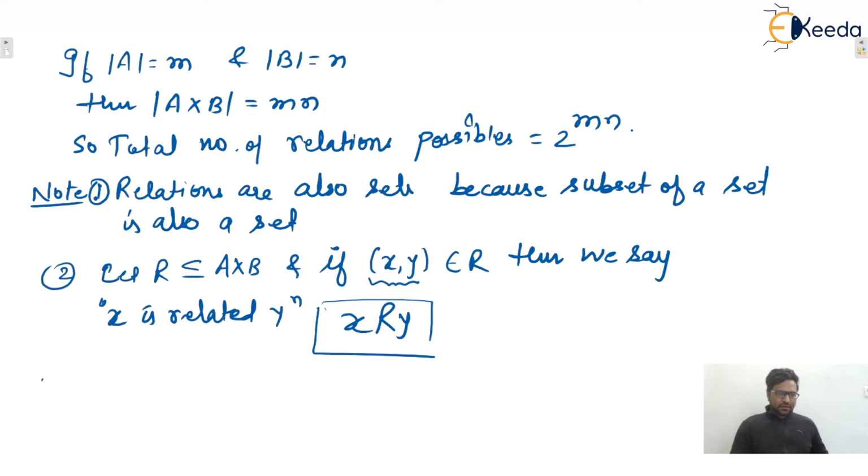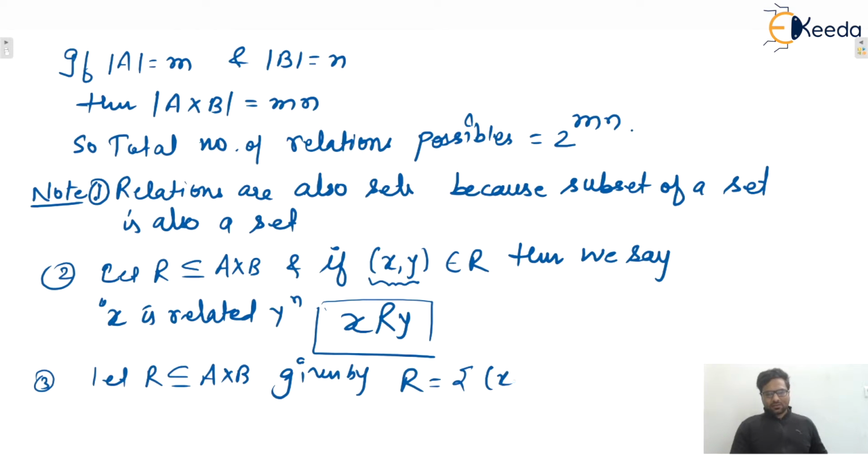Also, write down the third one. Any relation will be a subset of A cross B, and that is given by a relation {(x, y) such that x belongs to A and y belongs to B}, isn't it?